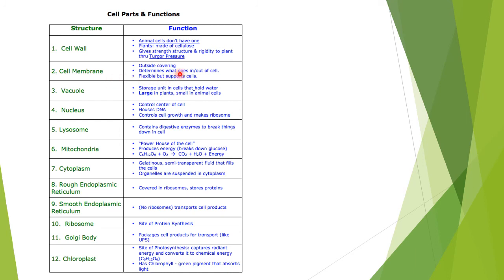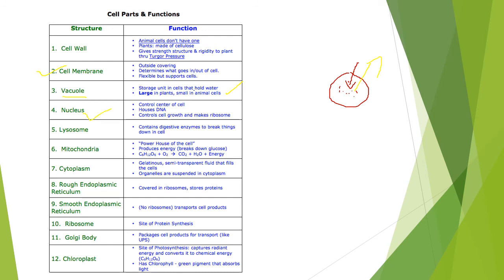Cell membrane is the outside covering, that means the cell wall is covered by another layer, the cell membrane, which determines what goes in and what goes out. For example, this is a cell, and inside various components are present. What is the function of the cell membrane? Only the essential things will get in, and the waste products will go out of the cell. This is the function of the cell membrane. Next one is the vacuole, a storage unit in the cell that holds water, large in plants and small in animals. Vacuoles are large in plants and small in animals. They hold the water.